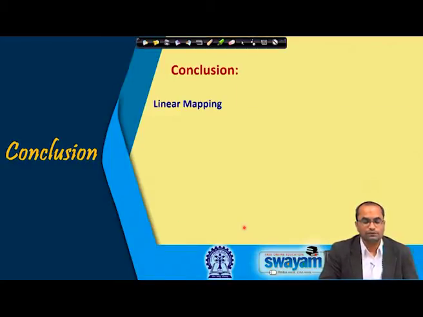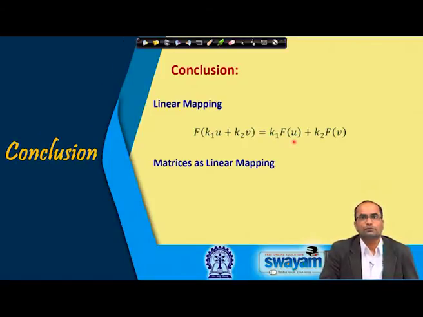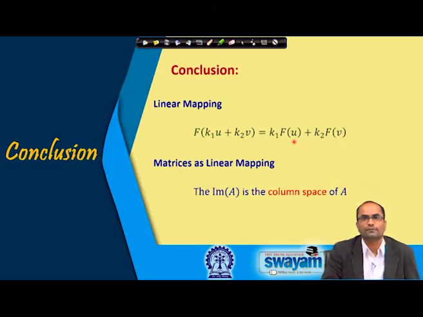Coming to the conclusion here. We have discussed the linear map, and to prove a map is linear, we just need to apply F on k 1 u plus k 2 v, and if we get k 1 F of u plus k 2 F of v, then we call the given map a linear map. We have also seen that matrices are also linear maps, and if a matrix is of order m cross n, then it maps the elements of R n to the elements of R m. The image of A is nothing but the column space of A, and the kernel of this linear mapping A is nothing but the null space of A.